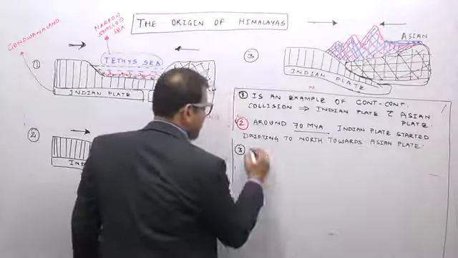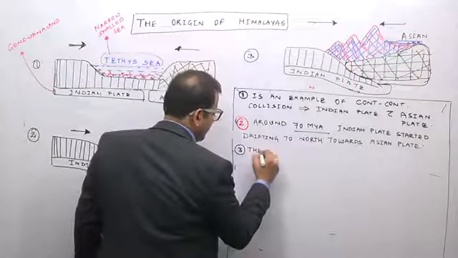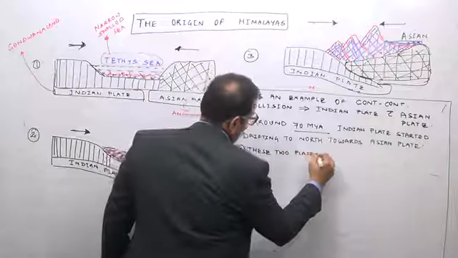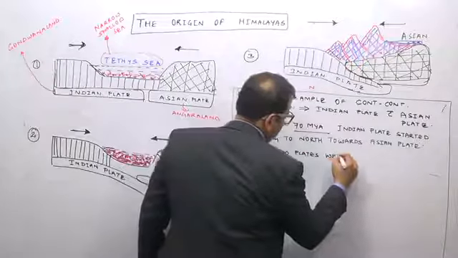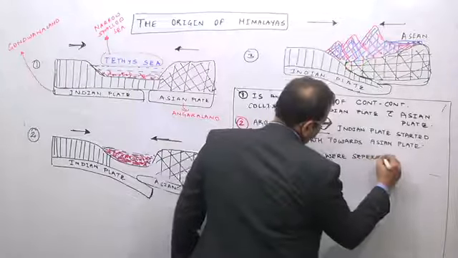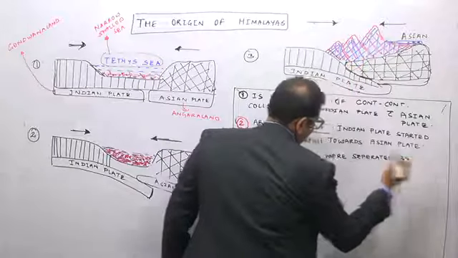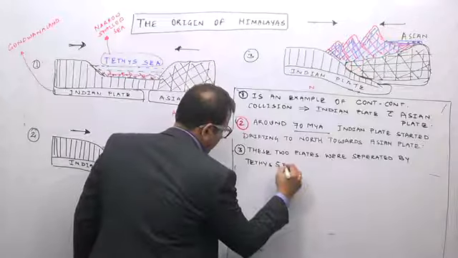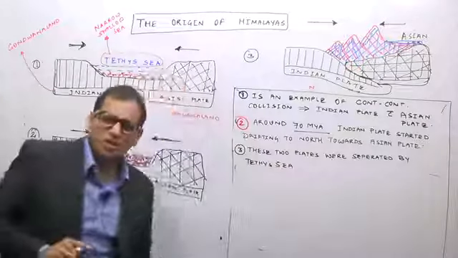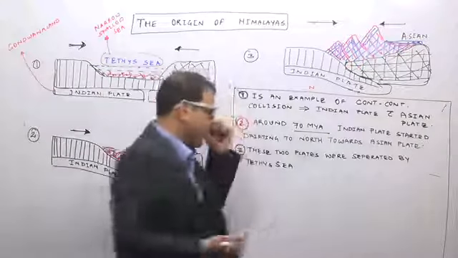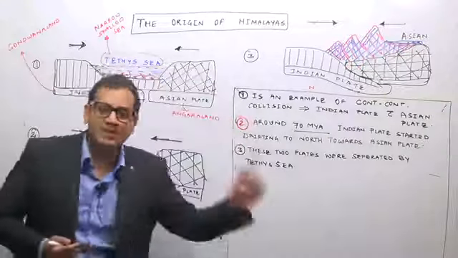Now these two plates were separated by the Tethys Sea, or if the question is about the geosynclinal theory, you can substitute this Tethys Sea and say separated by a narrow shallow Tethys Sea known as the Tethys geosyncline.